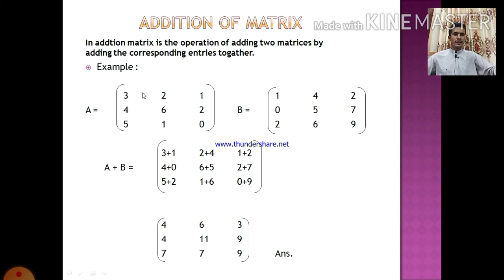3 will be plus 1, and 2 plus 4, and 1 plus 2, 4 plus 0, and 6 plus 5, 2 plus 7, and 5 plus 2, 1 plus 6, 0 plus 9. And you can see here A plus B: 3 plus 1, 2 plus 4, 1 plus 2, 4 plus 0, 6 plus 5, 2 plus 7, 5 plus 2, 1 plus 6, 0 plus 9.